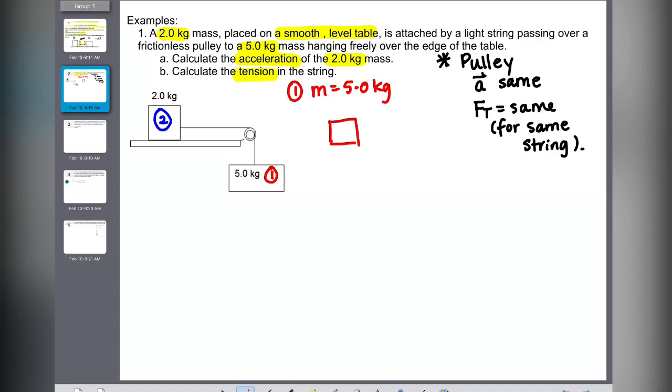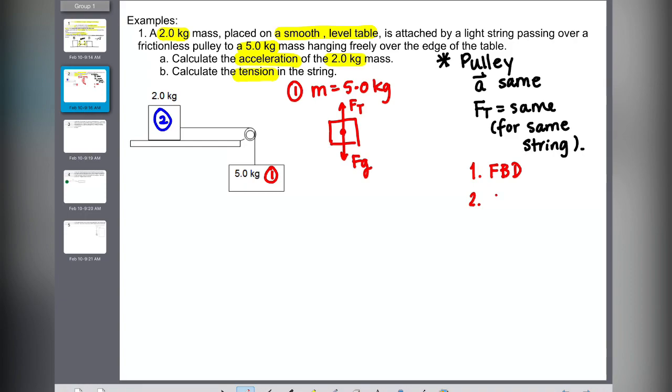I will always draw the free body diagram first, including all the forces. This block is hanging there, so it experiences a force of gravity going down, and because it's hanging from a rope, there is also a force of tension.